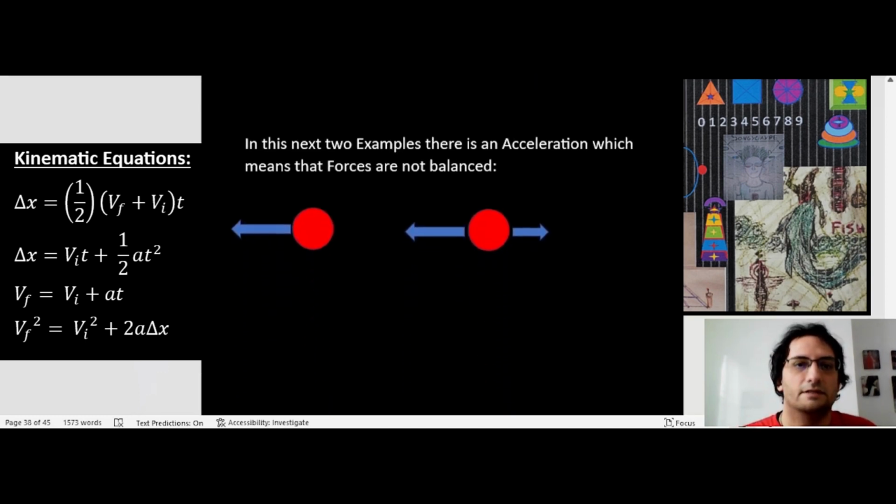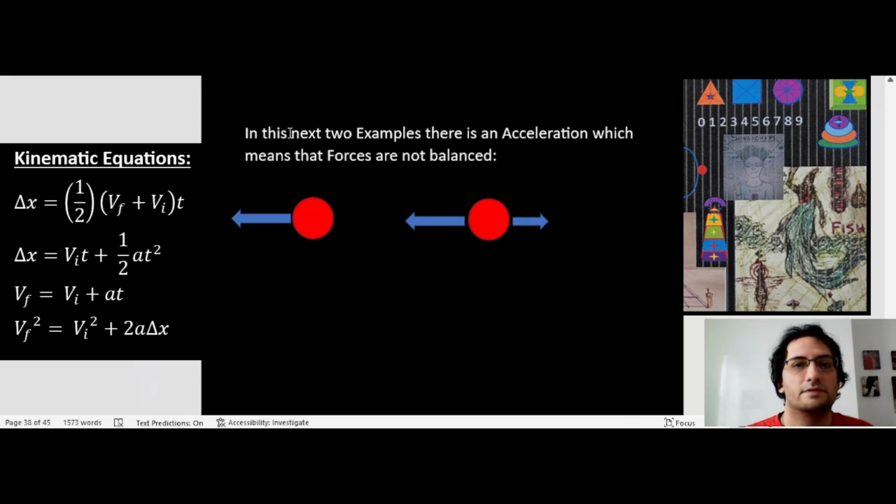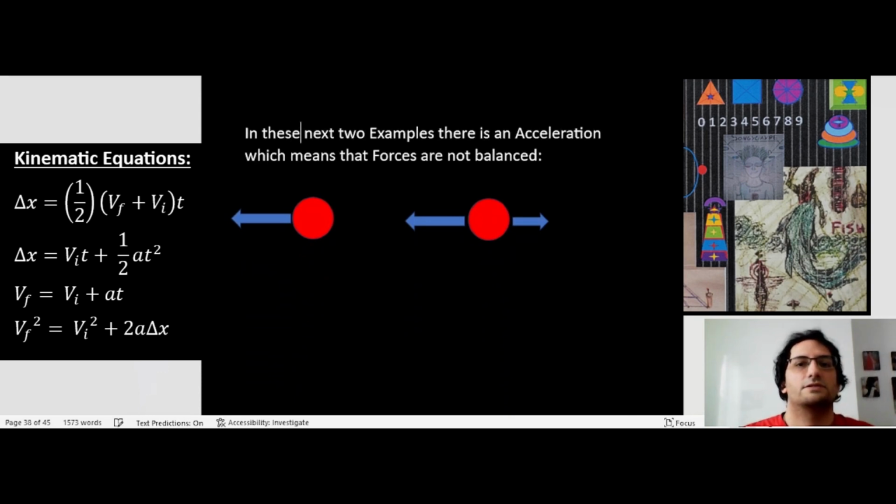In these next two examples, there is an acceleration, which means that forces are not balanced. On the figure on the left, there's a net force towards the left, so the ball will accelerate to the left. On the particle on the right, you notice that the left force is greater than the right force, which means that there's going to be a net acceleration to the left.